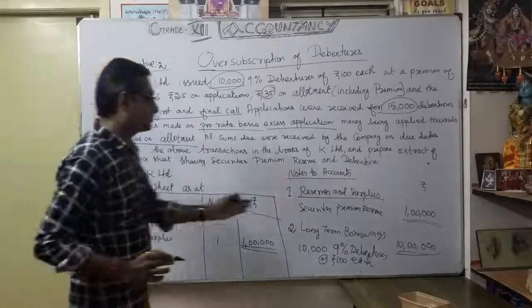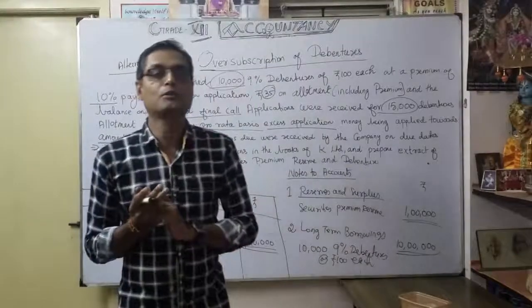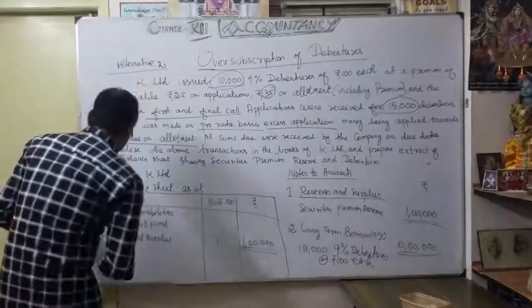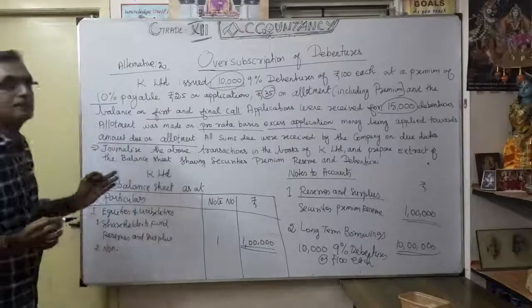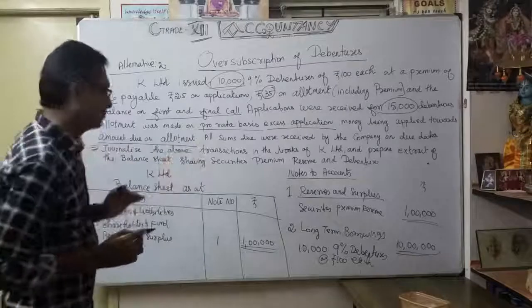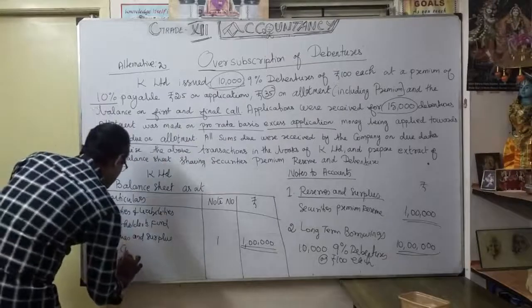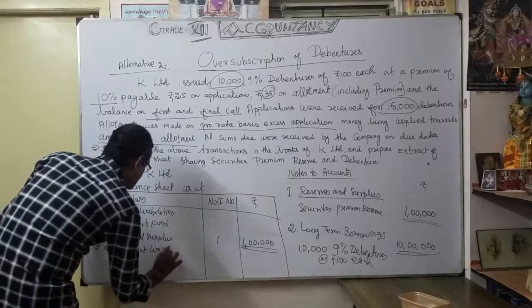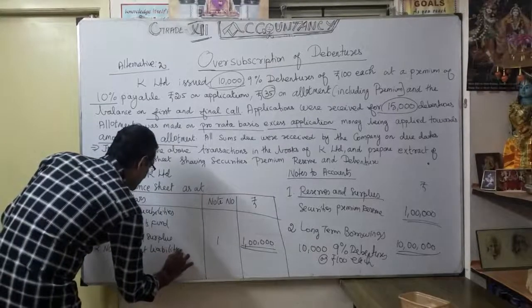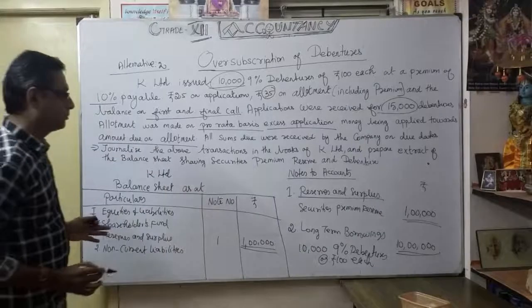So where will it come? Long-term borrowings. That is very, very important. It's coming under what? Non-current liabilities. Okay, understood. That's why the heading is very, very important. The main subhead: non-current liabilities. Okay, under that, note number 2.